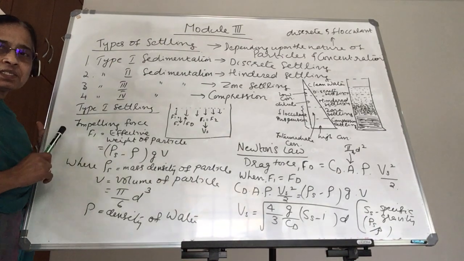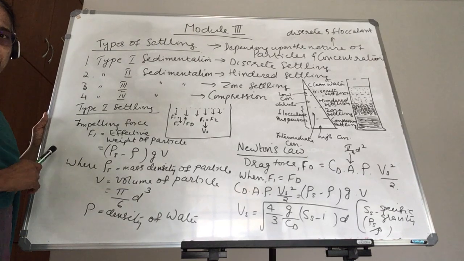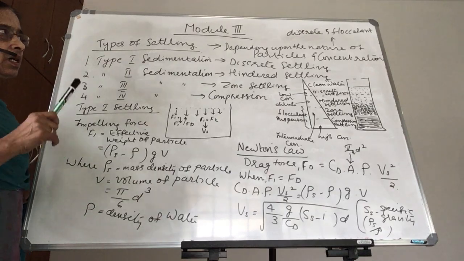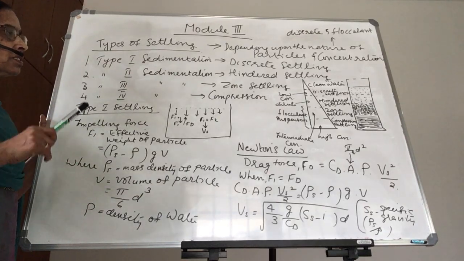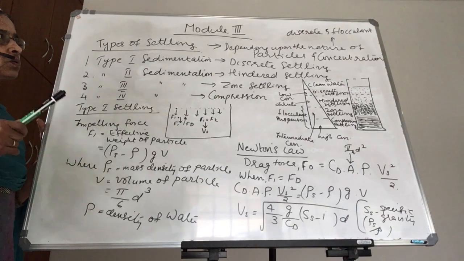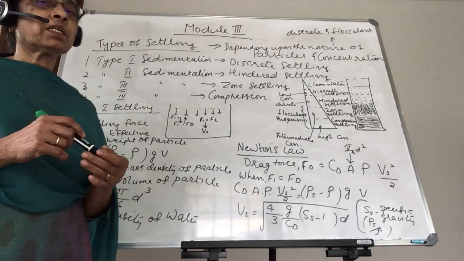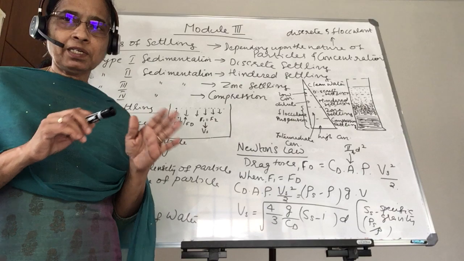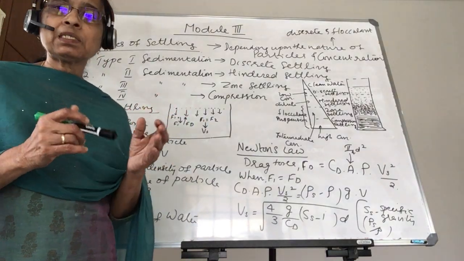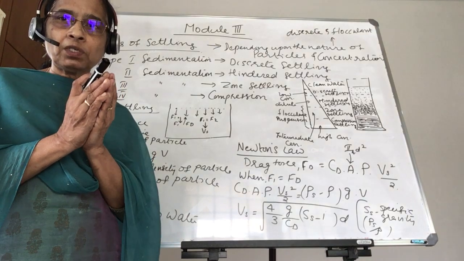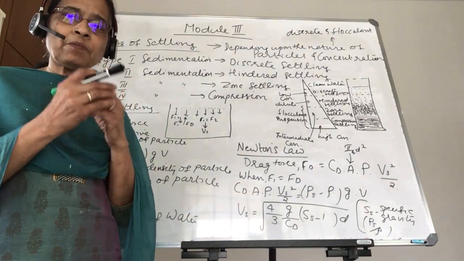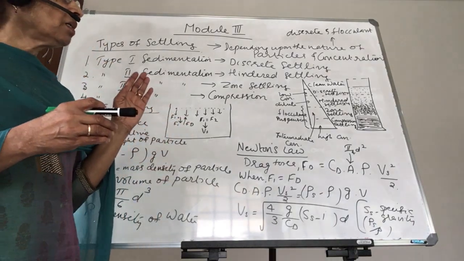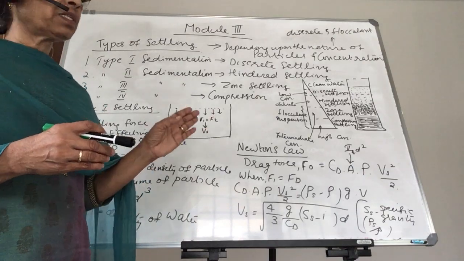Now coming to the next session, that is the types of settling. We know the settling process will differ depending upon the nature of the particles and the concentration. The nature of the particles, we earlier discussed: the discrete particles and the flocculent particles. Discrete particles will settle by their own and will not change their properties. The flocculent particles will try to form flocs and increase in size, and due to the increase in weight or size, they will settle. That is flocculent settling, and the first one is discrete settling.